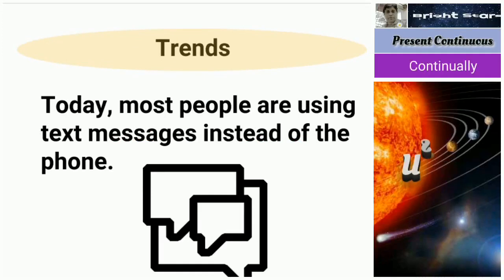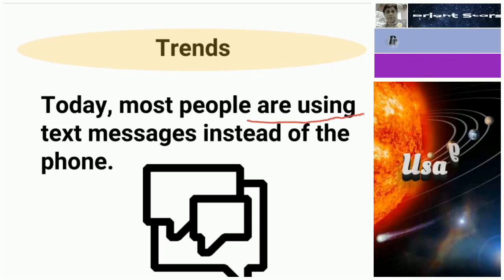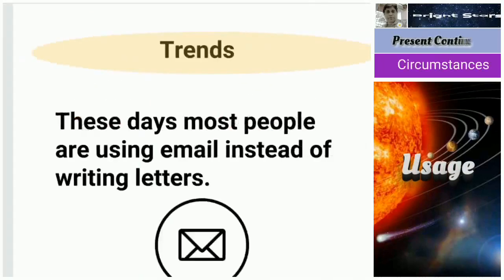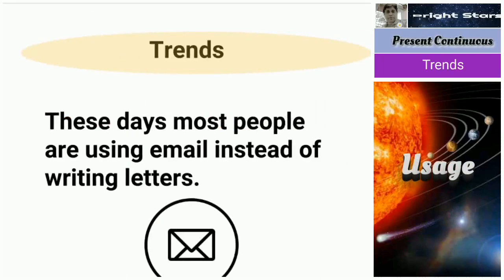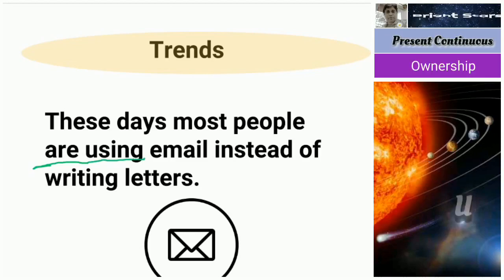That might be chatting, WhatsApp, Facebook, or Twitter. So in this sense, we are using text messages. These days, most people are using email instead of writing letters. See here, are using email instead of letters.